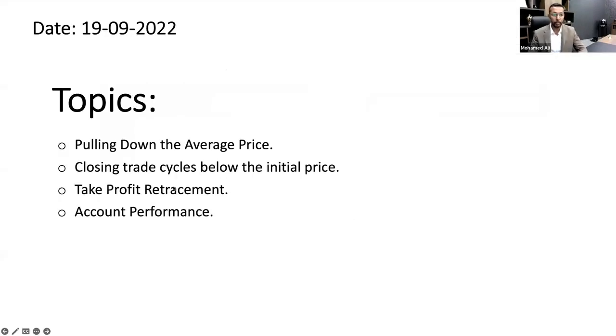Okay, today we have those 4 topics that we're going to be talking about. First of all, pulling down the average price, we'll see the same AAVE coin that we have seen previously. Second, closing a trading cycle at a lower price than the initial one. We're going to see a new example today. Third, take profit retracement. We're going to see a couple of examples.